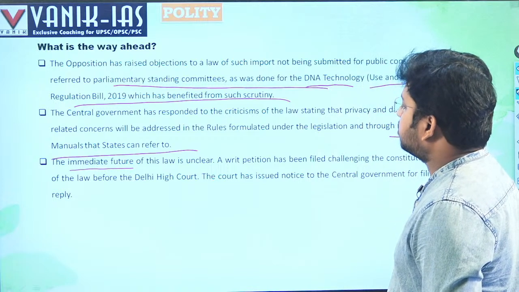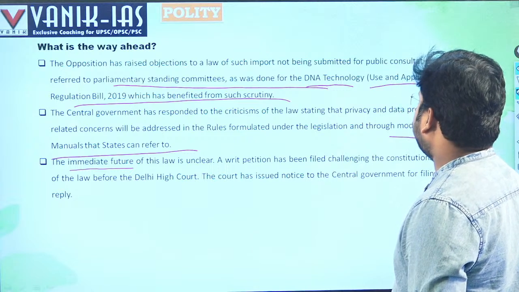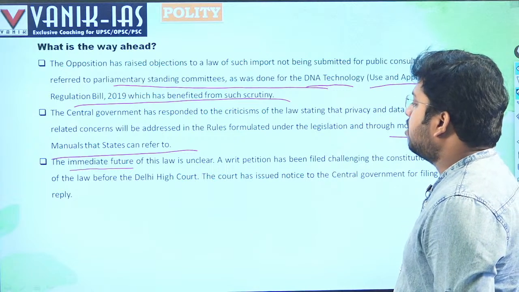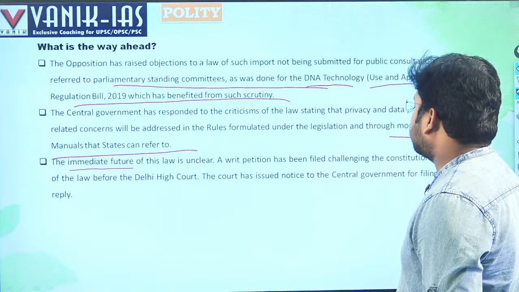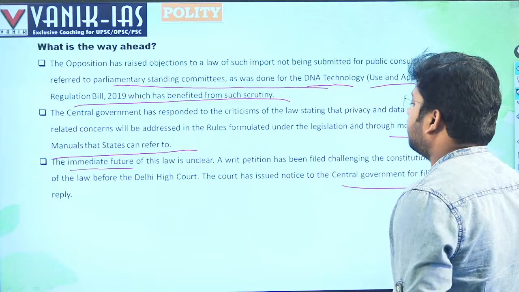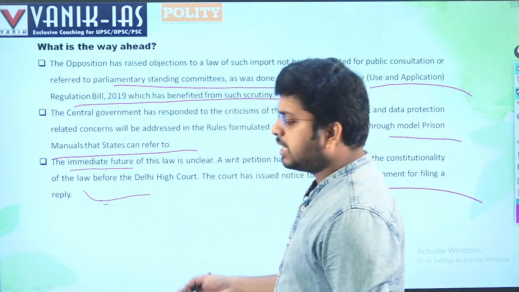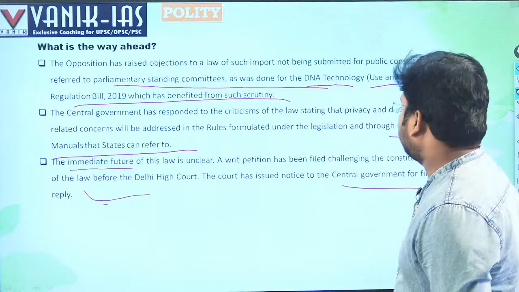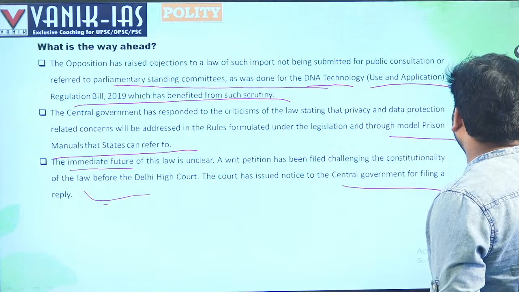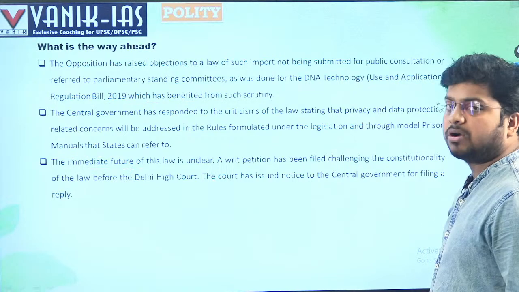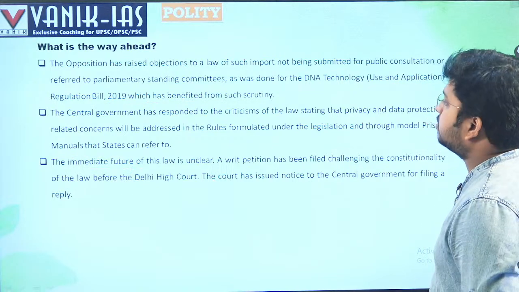So on the basis of that they will make the prison manuals. The immediate future of this law is unclear. A writ petition has been filed challenging the constitutionality of the law before the Delhi High Court. The court has issued notice to the central government for filing a reply, right? So there are also legal challenges arising with this law. If that fails, then that law can be declared ultra vires or violative of the Constitution.